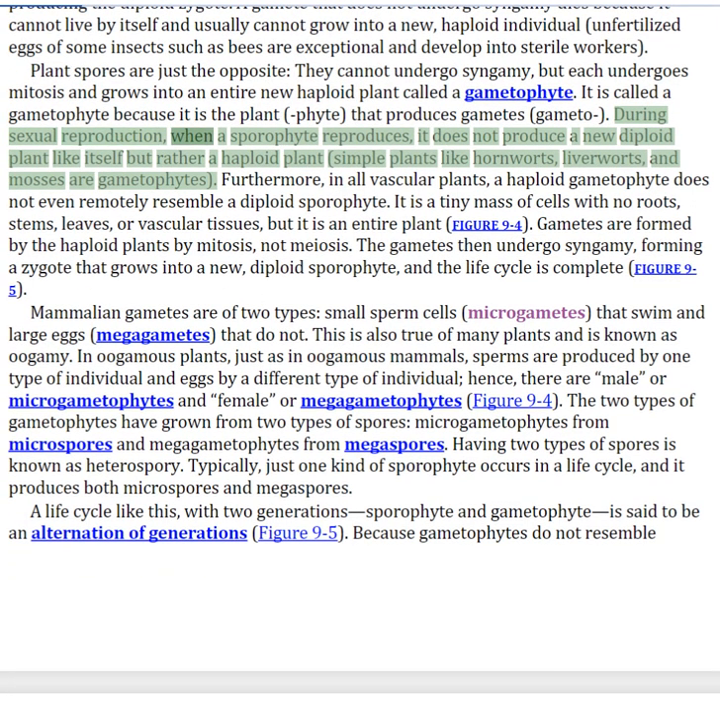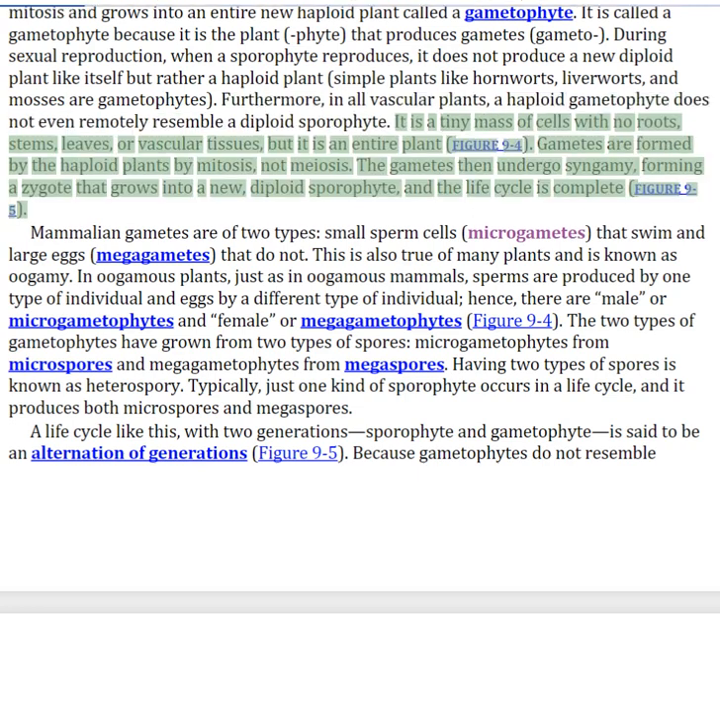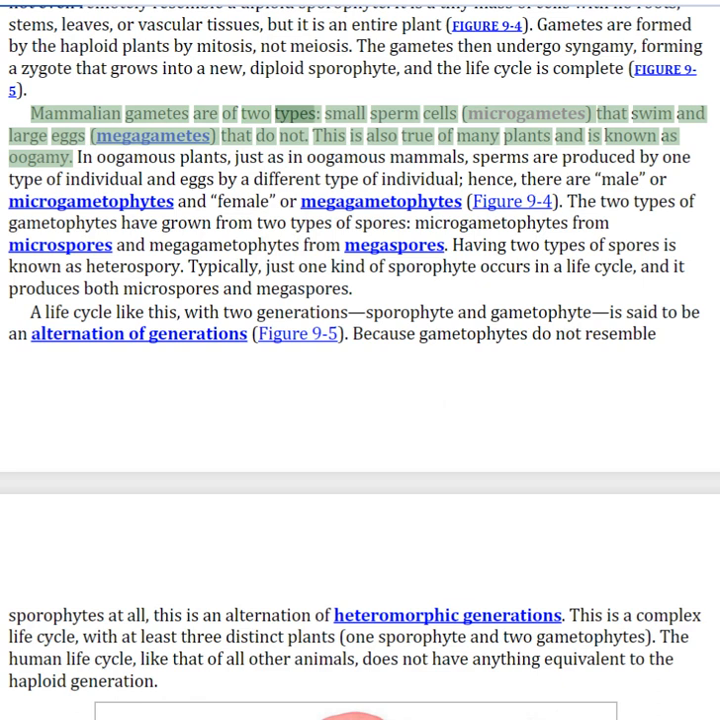During sexual reproduction, when a sporophyte reproduces, it does not produce a new diploid plant like itself but rather a haploid plant. Furthermore, in all vascular plants, a haploid gametophyte does not even remotely resemble a diploid sporophyte. It is a tiny mass of cells with no roots, stems, leaves, or vascular tissues, but it is an entire plant. Gametes are formed by the haploid plants by mitosis, not meiosis. The gametes then undergo syngamy, forming a zygote that grows into a new, diploid sporophyte, and the life cycle is complete.